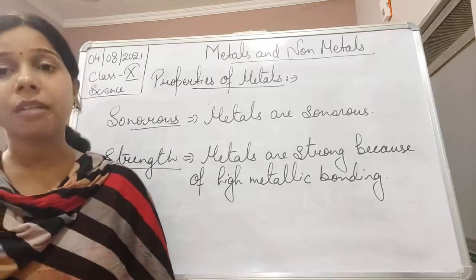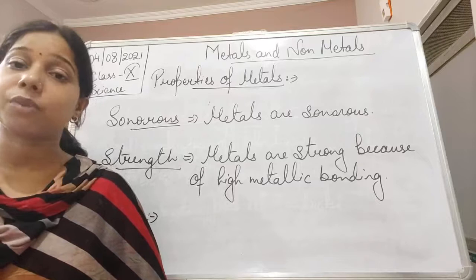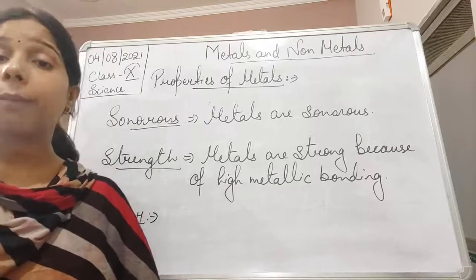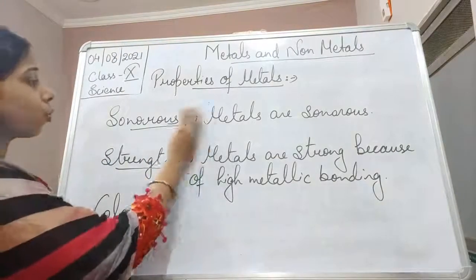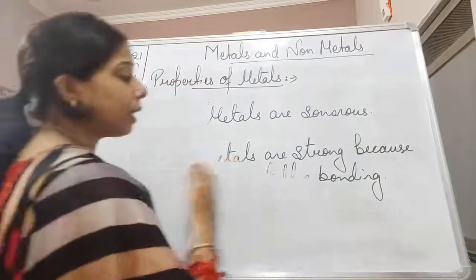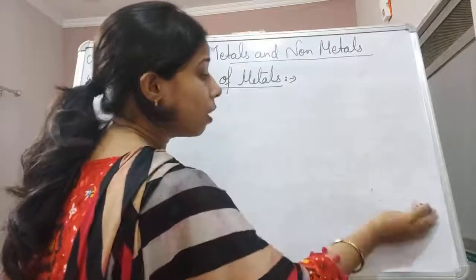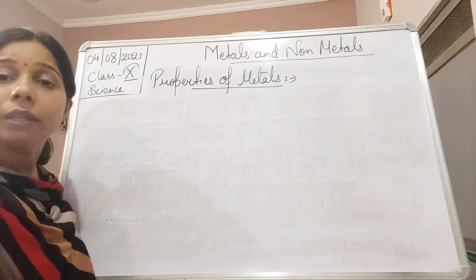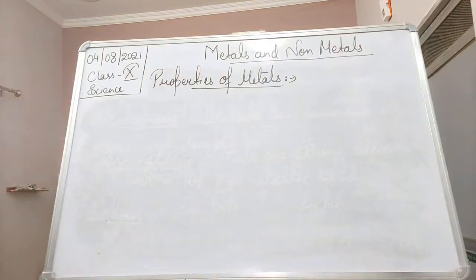Before we understand the physical properties of the non-metal, let us continue with the metal itself and try to understand the other property of the metal, which is called the chemical property. What is there in the chemical property? We will see what kind of reaction they show when they react with oxygen, when they react with water, and what kind of product is formed when the metal reacts with different substances. So the first one is the reaction with oxygen.